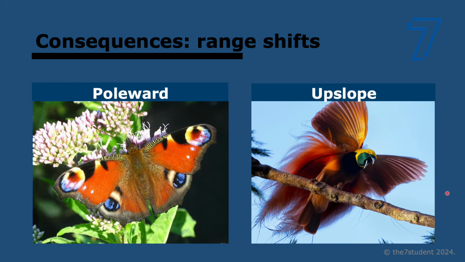Another consequence. Global warming causes many species to shift their ranges poleward, meaning to the poles, and upslope, meaning up in altitude. So, for example, a lot of butterflies have been shifting throughout the 20th century up to 240 kilometers north, right? So if they used to be in Spain, now they might have to be in France. That's just a dumb example, but just to explain what poleward means. And then upslope means that species like New Guinea birds are moving upwards. But in this case, we're not talking geographically, we're talking up, literally up, right? Like to higher places, higher habitats, so mountains, for example.